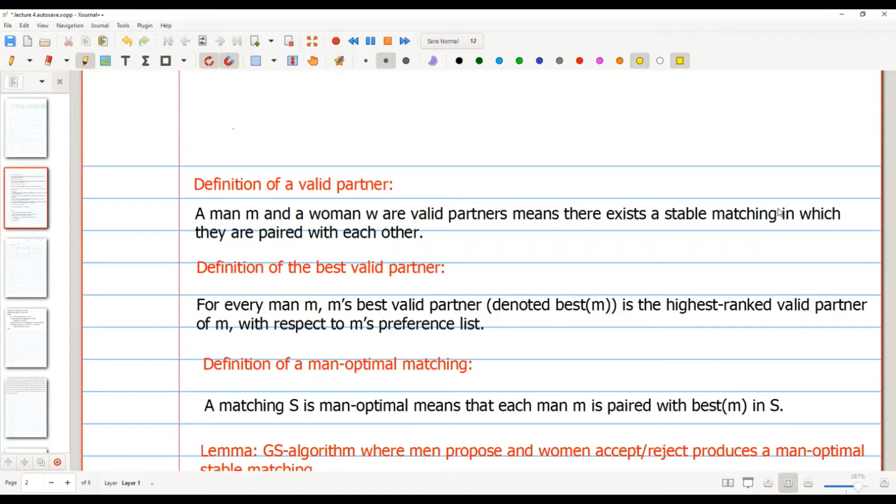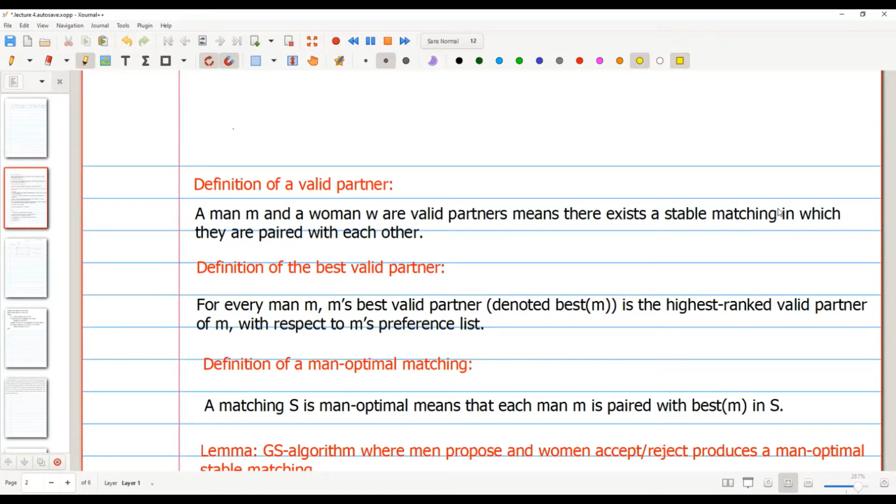when men propose and women accept, then we get a man optimal matching. I mean, we get one matching, and when women propose and men accept or reject, then we get another matching. Those two matchings may be the same, but they may not be the same. They will not always be the same.